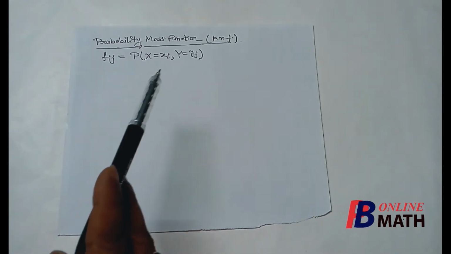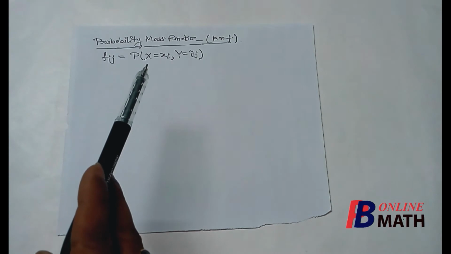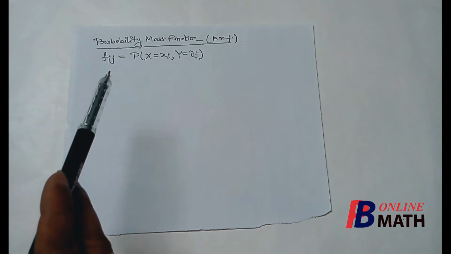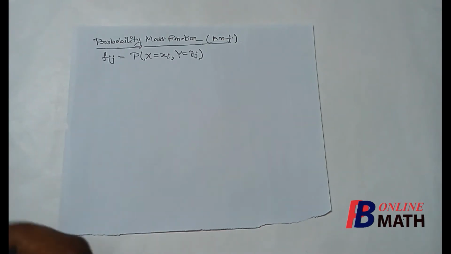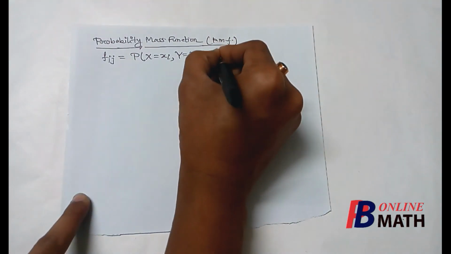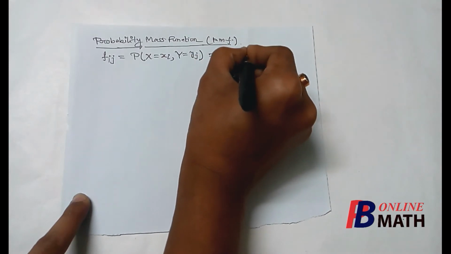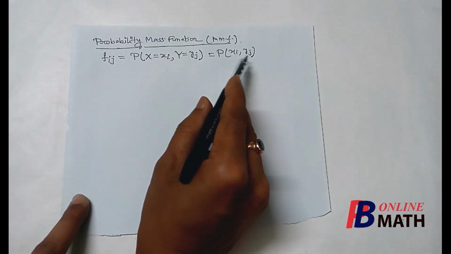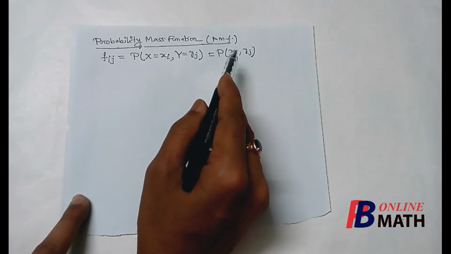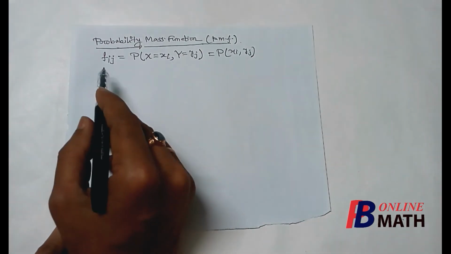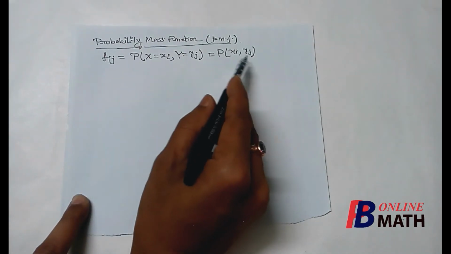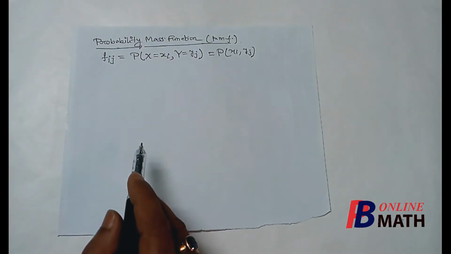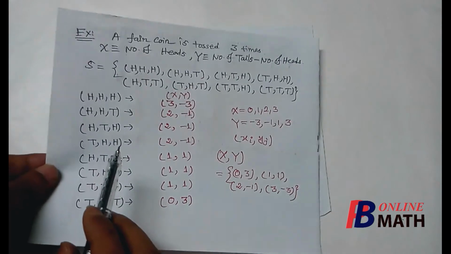The probability at this spectrum point xi comma yj is called the probability mass at that point.